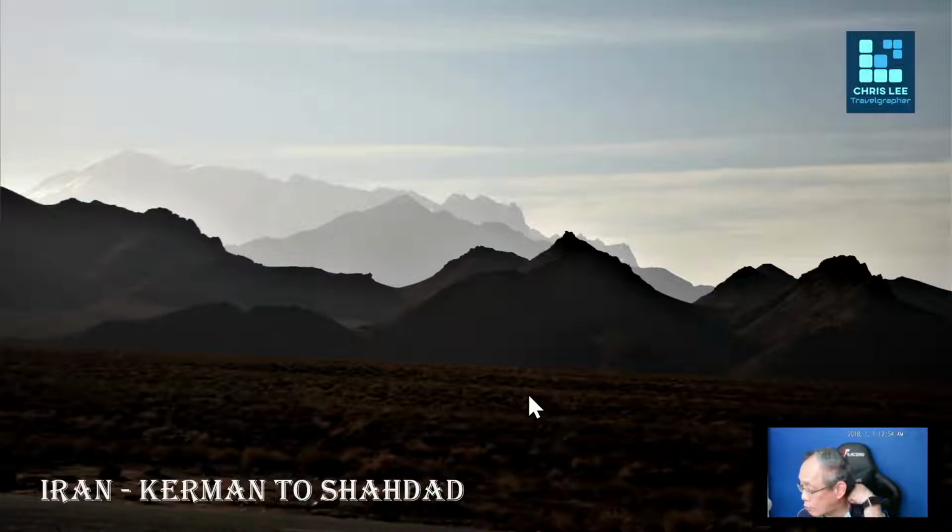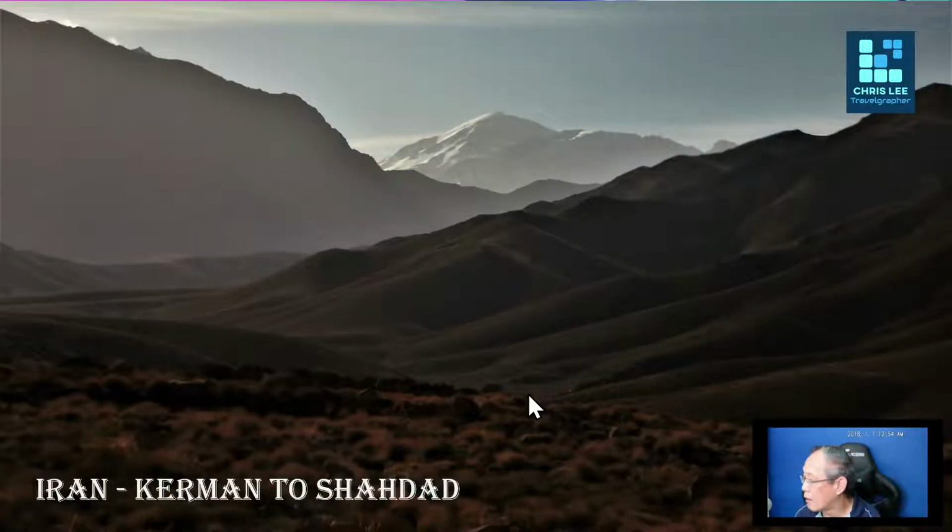Our visit to this Lut Desert was, we departed from our hotel in the early morning. So this is some of the early morning scene on the way.